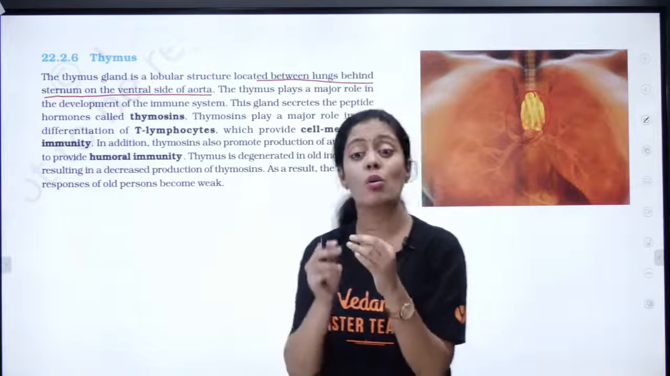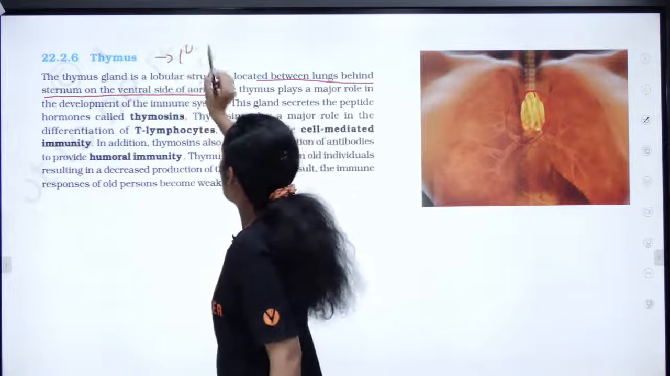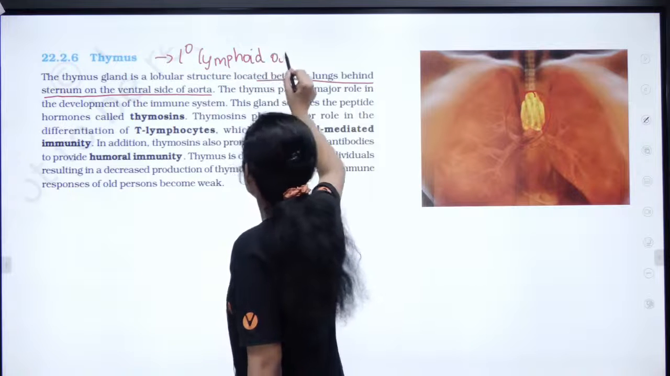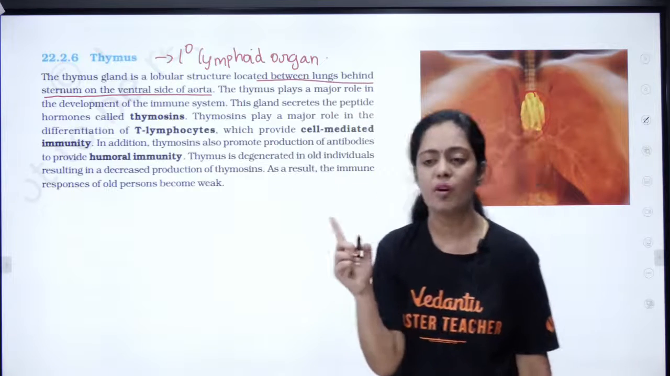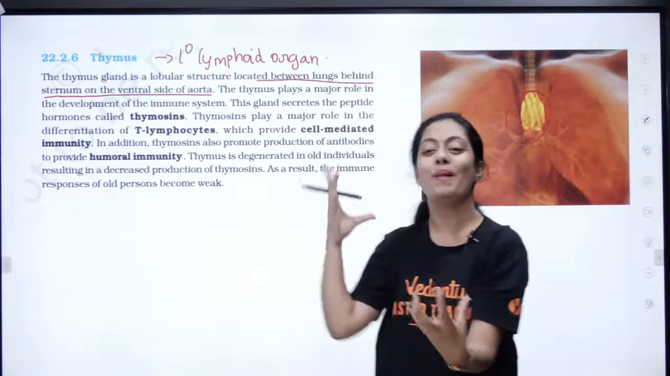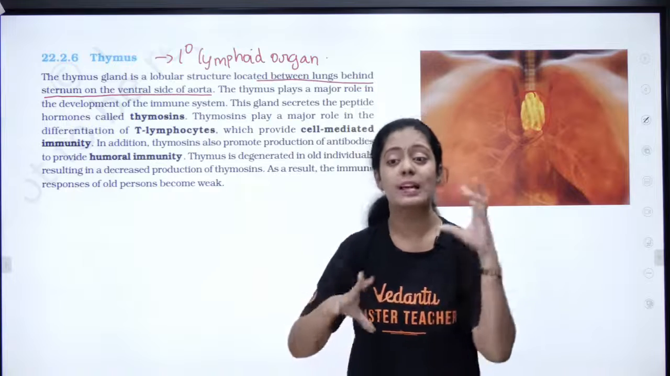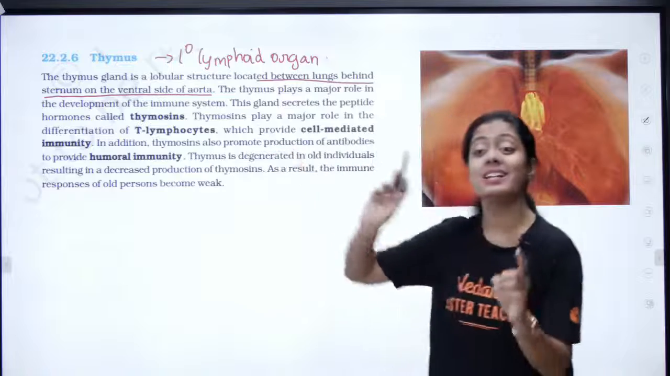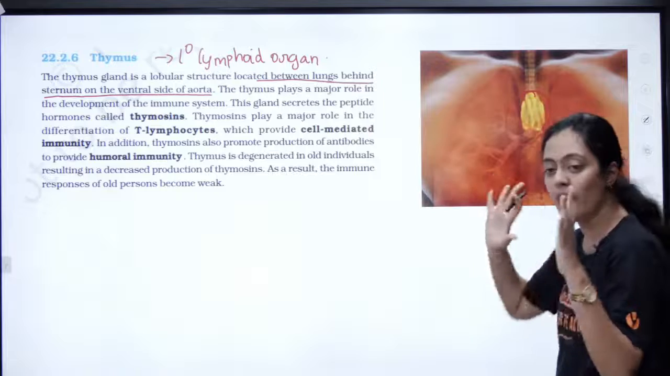The thymus is a lymphoid organ, pasangala. We call it a primary lymphoid organ. Can anyone tell me the reason why this is called a primary lymphoid organ? Because my T cells, that is my T lymphocytes, mature in the thymus. I think all of you know there are 2 kinds of lymphocytes, B lymphocyte and T lymphocyte. My T lymphocyte matures in the thymus. That is why I call it a primary lymphoid organ.